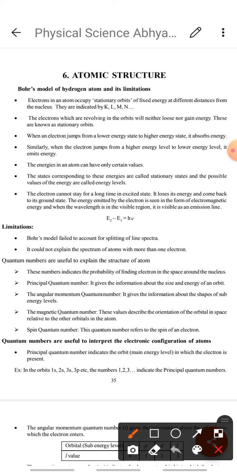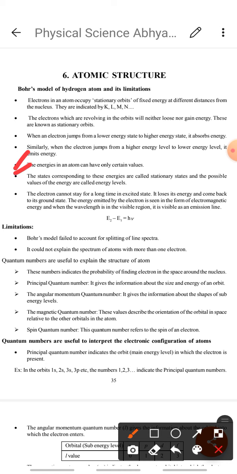Next one, the energies in an atom can have only certain values. Next point, the states corresponding to these energies are called stationary states and the possible values of the energies are called energy levels. So these orbits are also called energy levels.